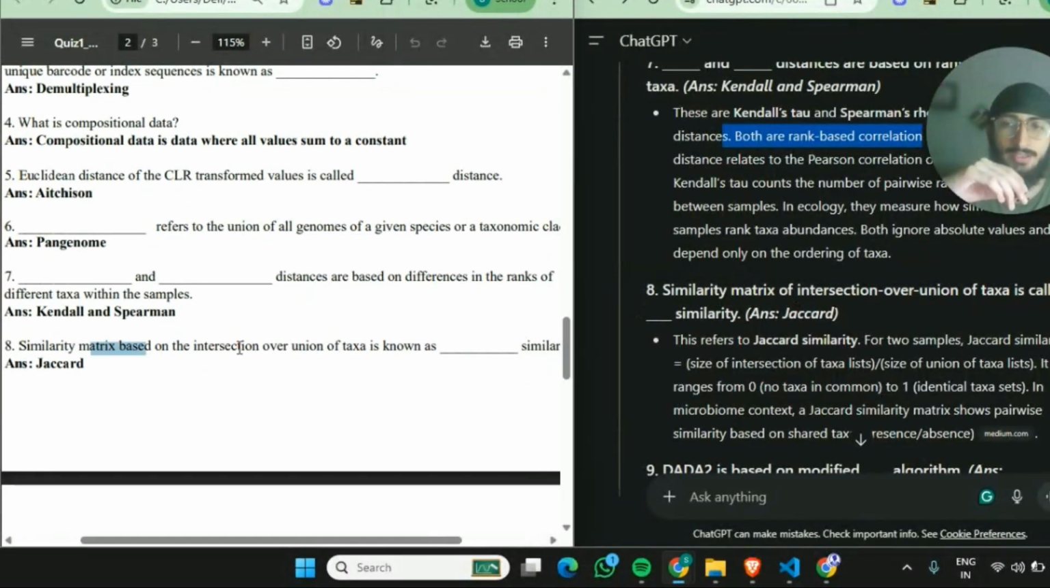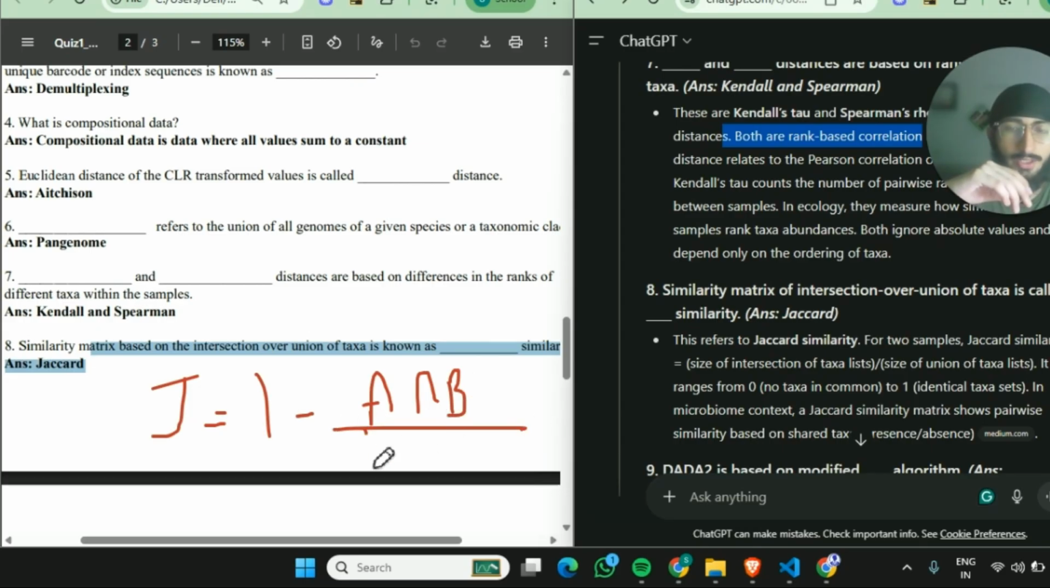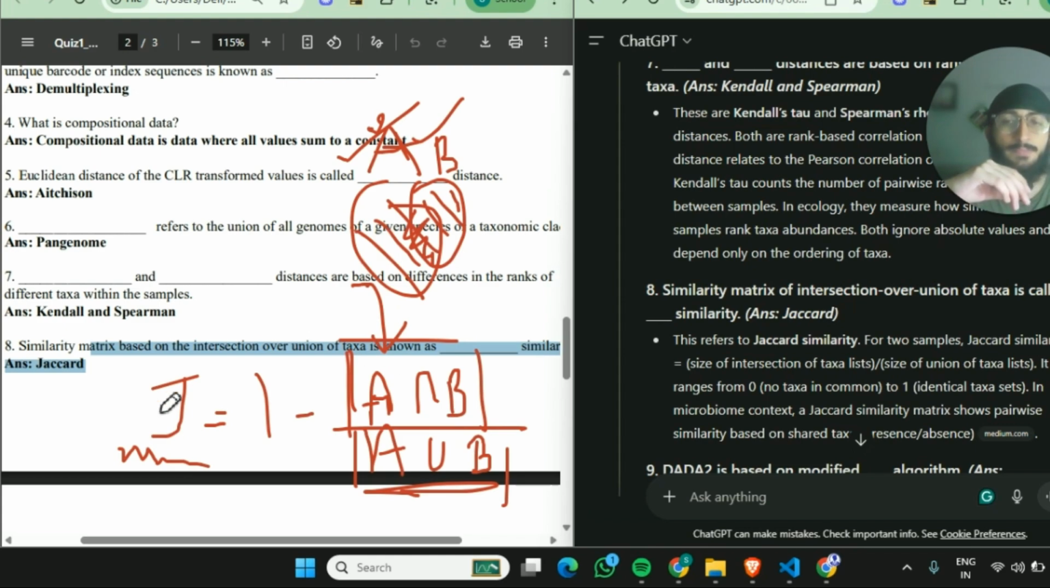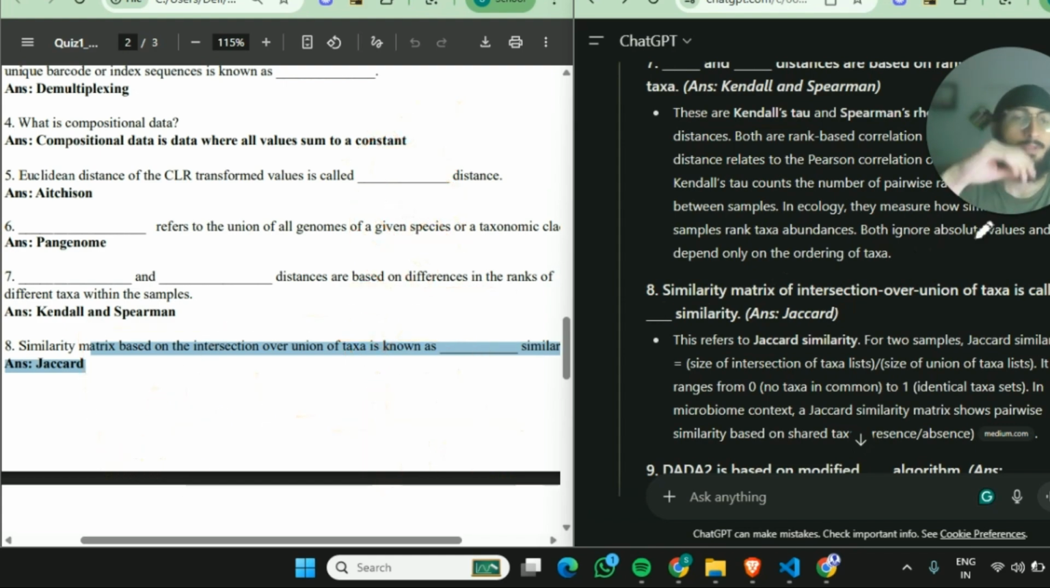Now moving on, a similarity matrix based on the intersection over union of taxa is known as Jaccard similarity. So basically, let me write the formula as well for you. J is equal to the Jaccard formula, 1 minus A intersection B, that is the intersection of these two sets, the species that are common to both, and then we put the modulus, because we are taking the number and this is a numeric value, right? So A intersection B is the number of species that are common to A and B, that is this area, and the union is the combined A and B, both the number of species in A as well as B. This is A or B and this is A and B, and we subtract from 1. This is the Jaccard value, and that's how we calculate it.